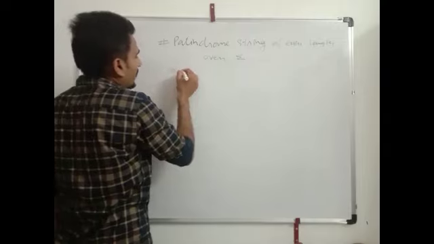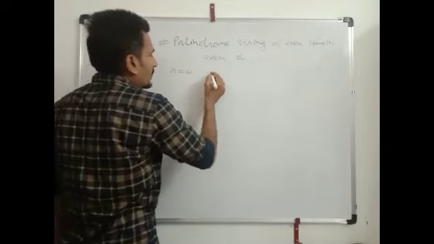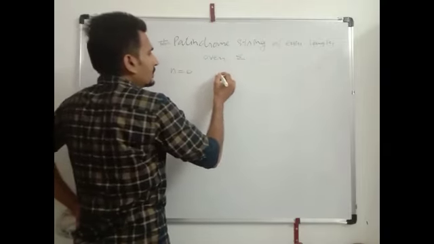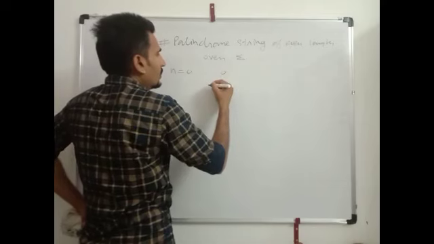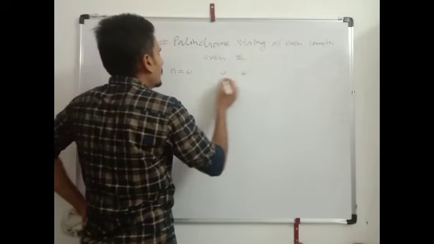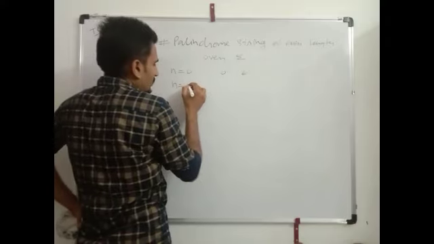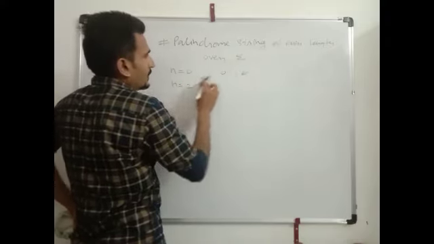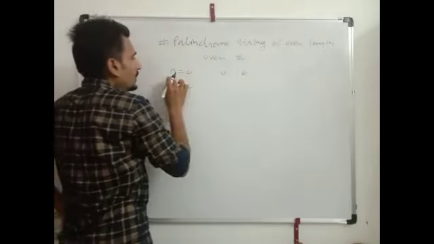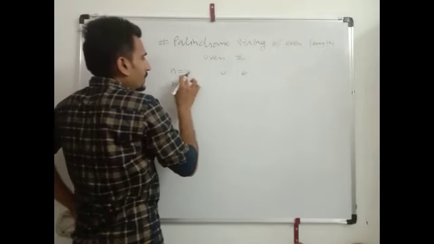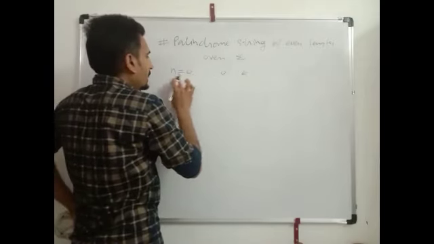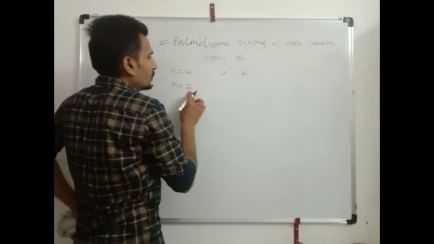If n equals to 0, then the number of strings will be 1, which means it contains the null string. Because we want even length, we check for even numbers only: n equals to 0, n equals to 2.